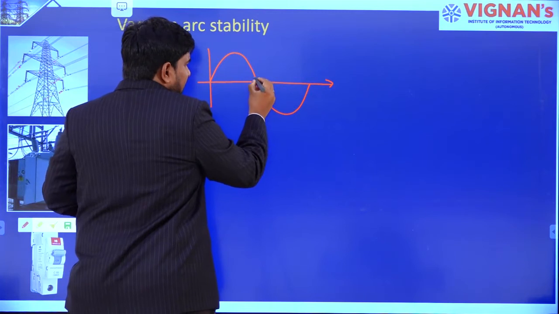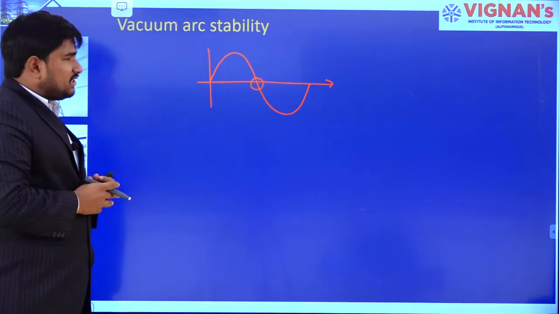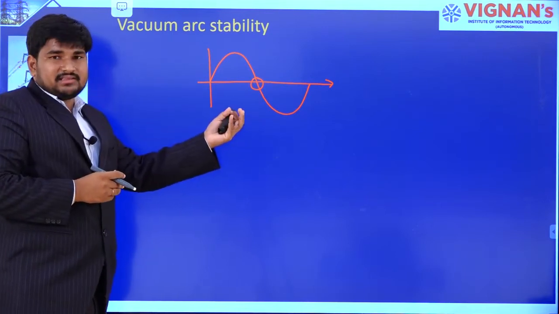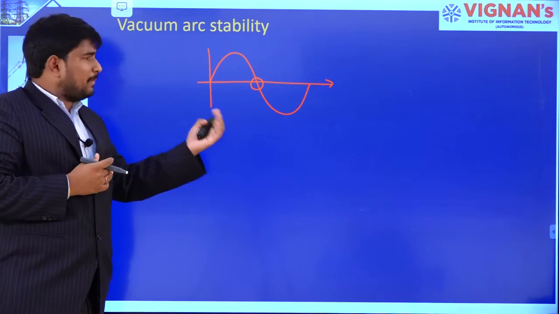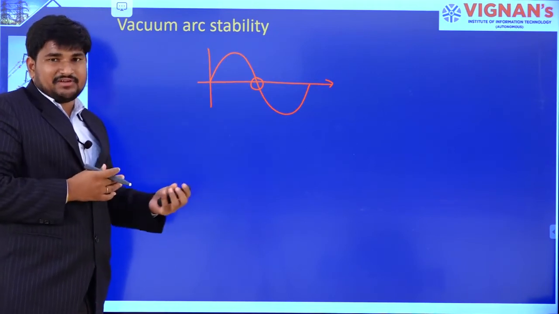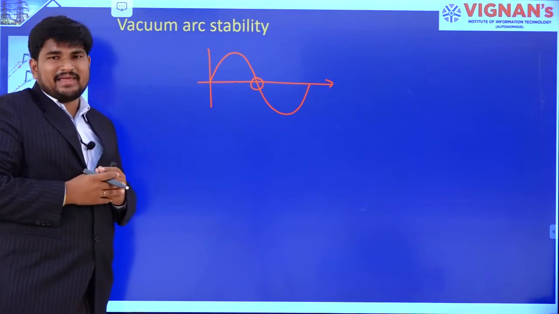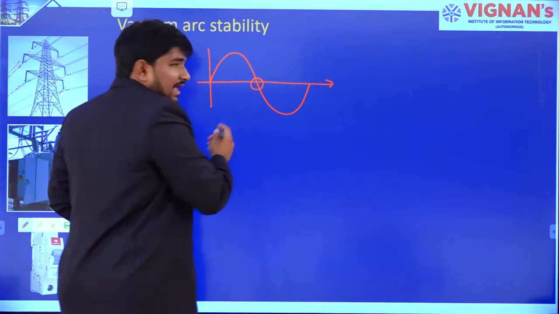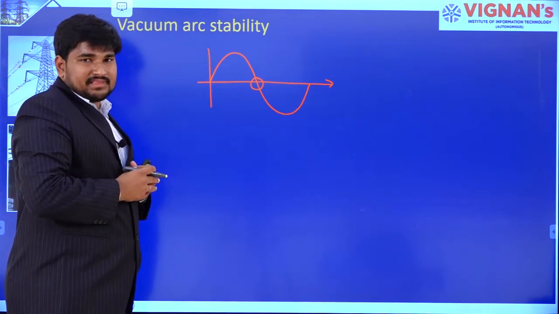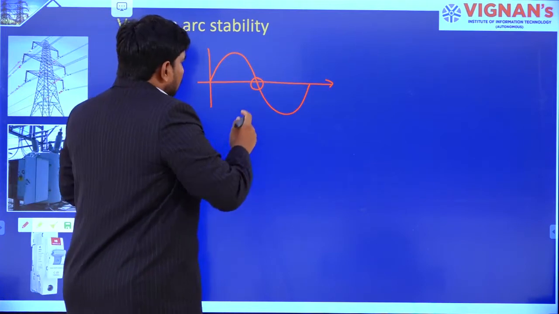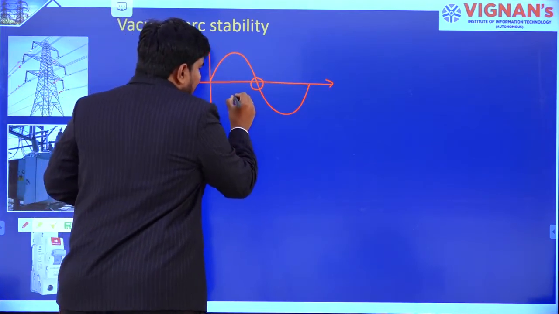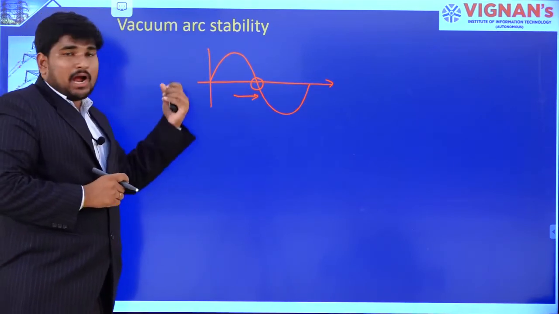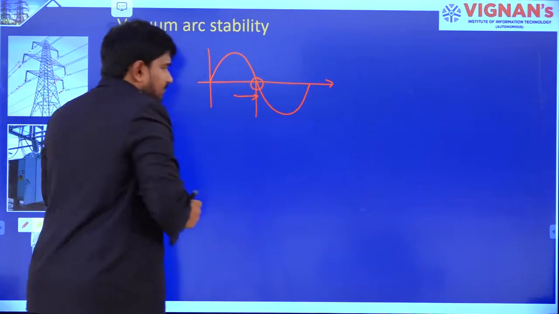At the time of current zero only, the vaporization that has taken place at the microscopic projections will be extinguished, so the arc will also be extinguished. This will avoid current chopping. Now the arc has to be maintained stably up to this current zero position.